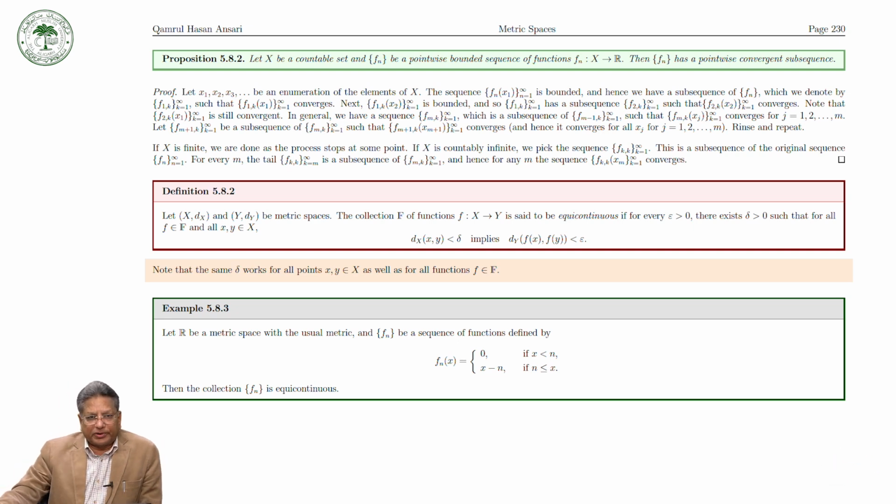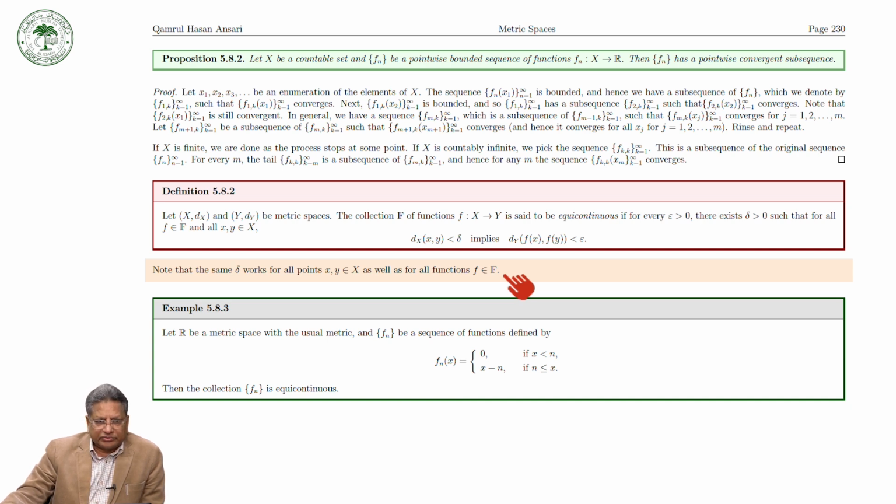So that is a very important thing. Here, you can see, is important. I put the note that the same delta works for all points x and y as well as for all f in F. Now, there is a very slight difference between the collection of continuous functions and a collection of functions which is known as equicontinuous.